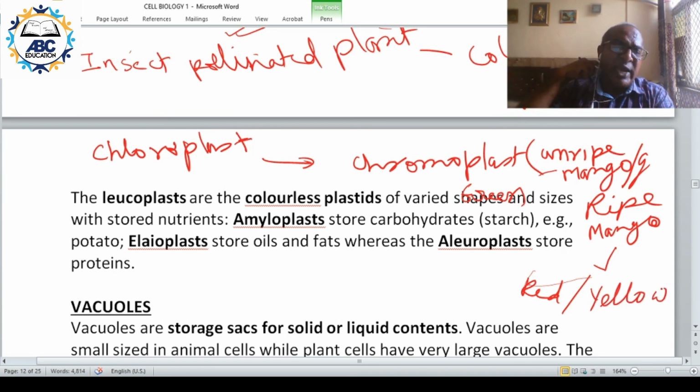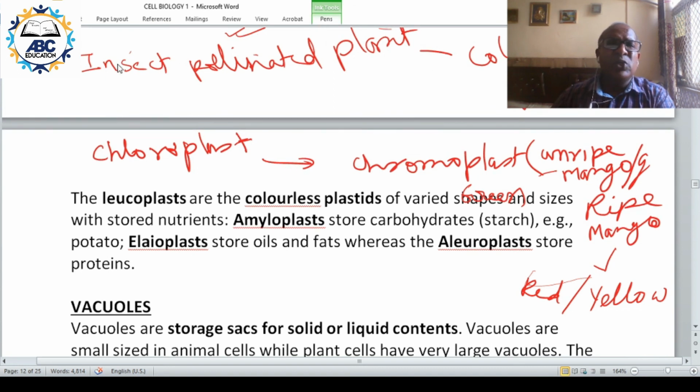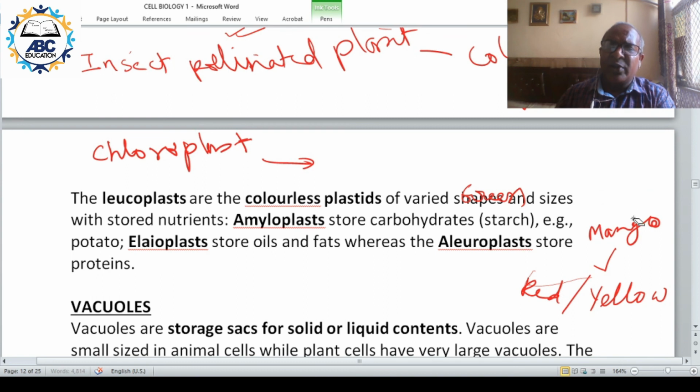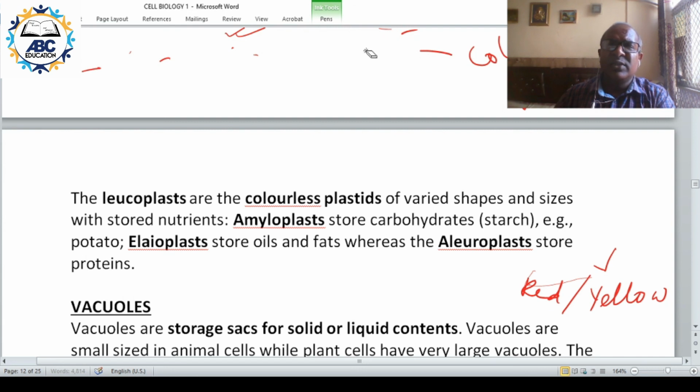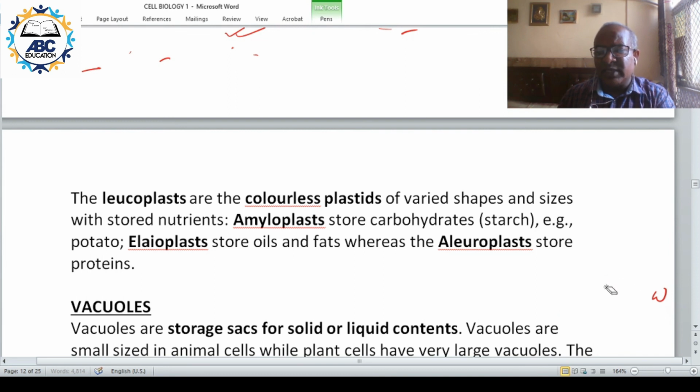So when the fruit is ripened, chloroplast changes into chromoplast. So different purpose and different functions are there. That is how nature or God has made things. So unripe fruit has chloroplast. When the fruit becomes ripe, the chloroplast changes into chromoplast, and this becomes attractive to the animals. They eat it, and they will not eat the complete thing. The seeds are thrown here and there, and that is how the process of dispersal of seeds happens.